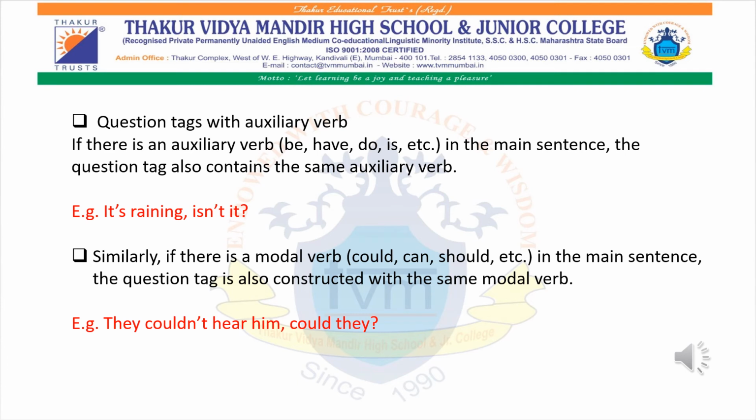Similarly, if there is any modal auxiliary verb in the sentence, then you can use the same modal auxiliary verb and construct the question tag. For example, "They could not hear him." Since the sentence is negative, I have added a positive question tag with the modal auxiliary verb, couldn't. Since it is positive, I have not added not. They is the subject, so I have added they over there. So that's it.